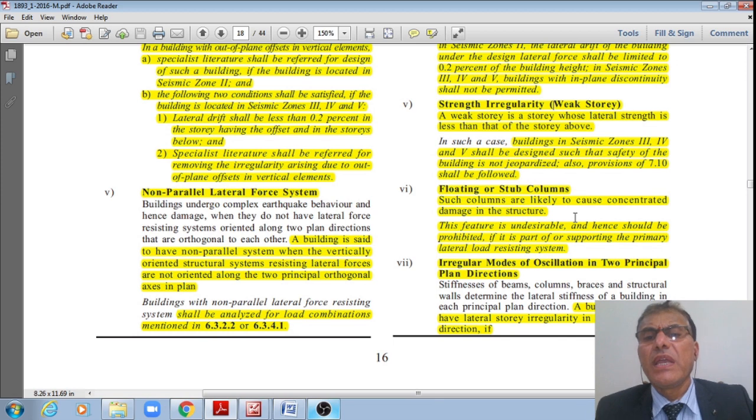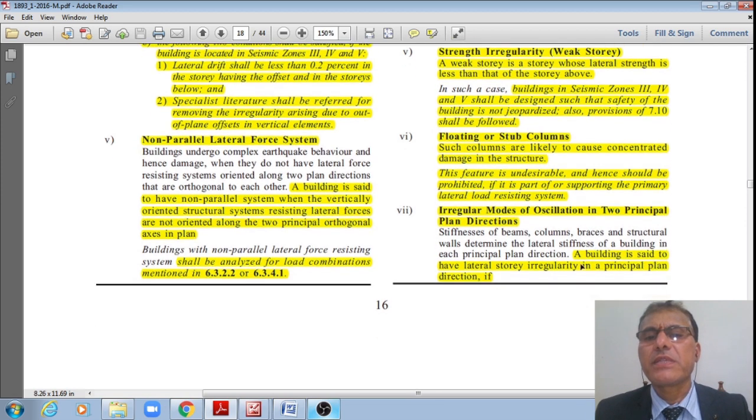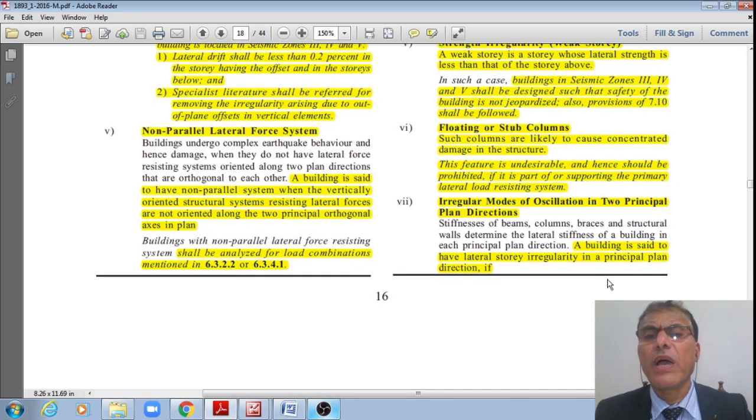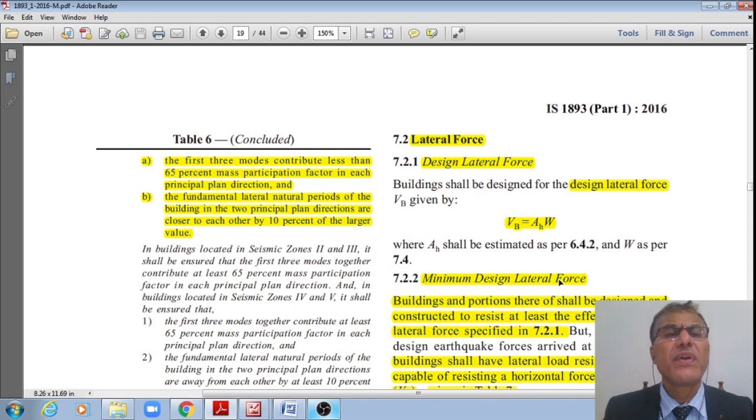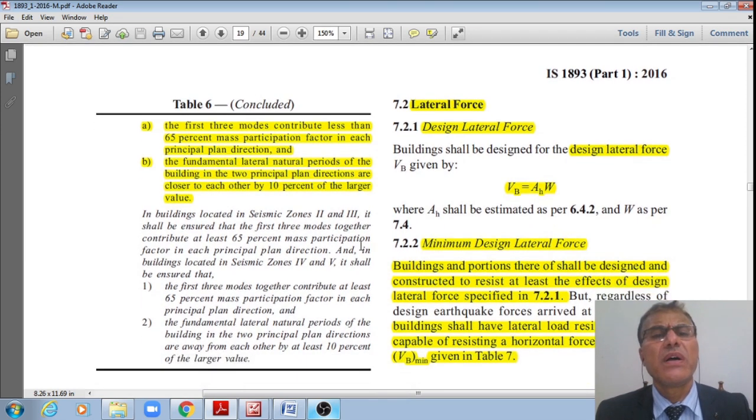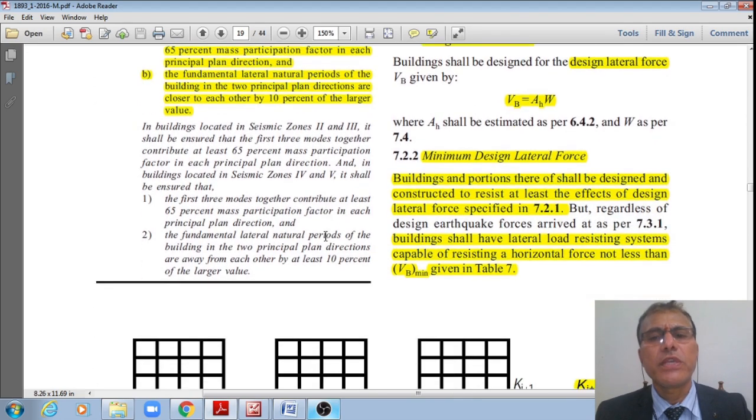Now, next one is irregular modes of oscillations in two principal plan directions. A building is said to have lateral story irregularity in plan dimensions if the first three modes contribute less than 65% of the mass participation factor in each principal plane direction. The next one is the fundamental lateral natural periods of buildings in two principal plan directions are closer to each other by 10%.